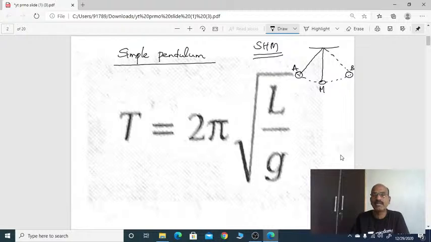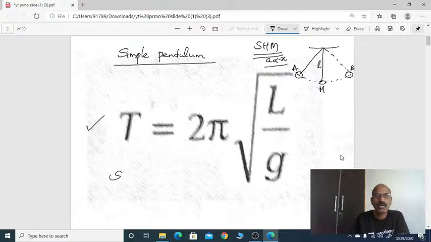Here the bob oscillates in the same path in periodic motion, and its acceleration is always directed towards the center, and its acceleration is directly proportional to the negative displacement. So such a motion is called SHM. In simple pendulum, we all know the time period T equals 2 pi root L by g, where L is the length of the pendulum.